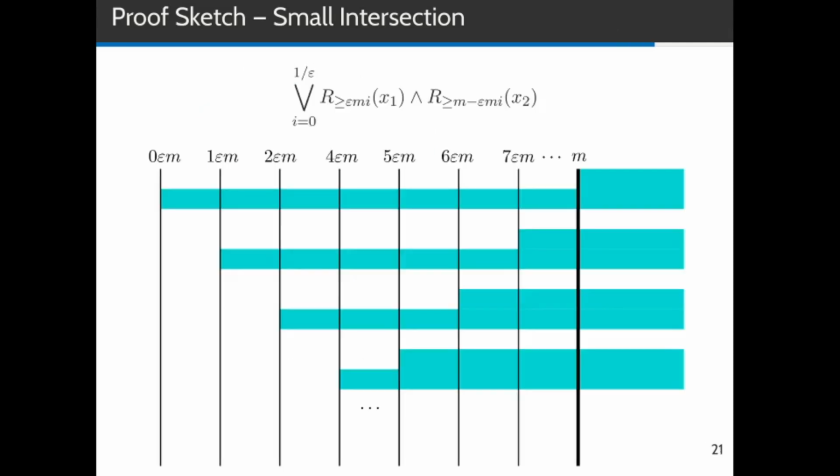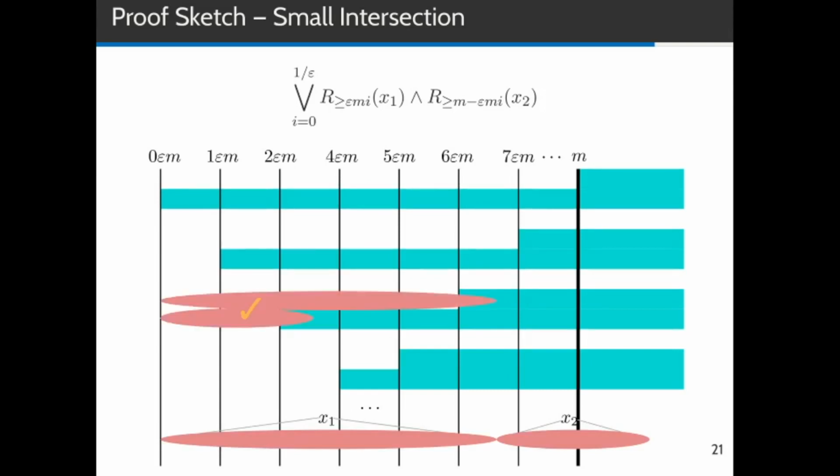Here I've written down all combinations of neighborhood sizes that are accepted by the formula. For example, the first neighborhood may have size at least m, and the second one may have size at least 0 epsilon m, or the first one may have size at least 7 epsilon m, and the second one at least 1 epsilon m, and so forth. Assume now we're given two neighborhoods whose summed size is at least m. We can align them like this, and since the first one has size at least 6 epsilon m and the second one has size at least 2 epsilon m, this combination of neighborhoods would be accepted by the formula.